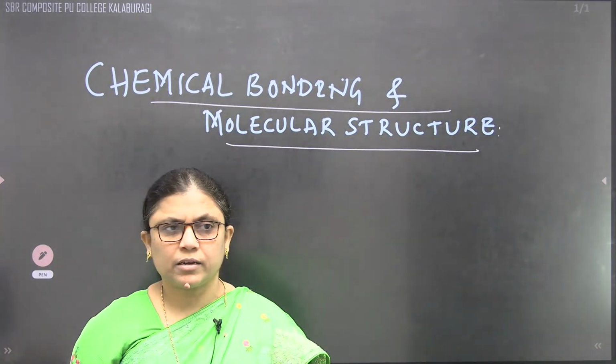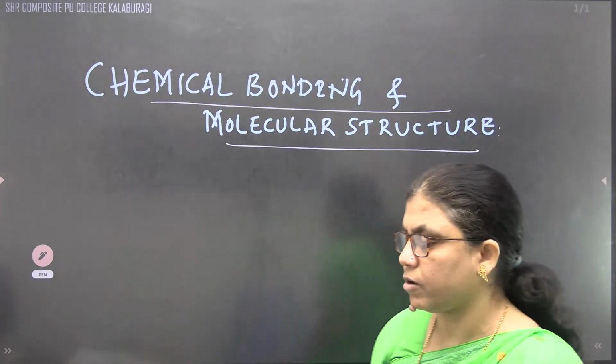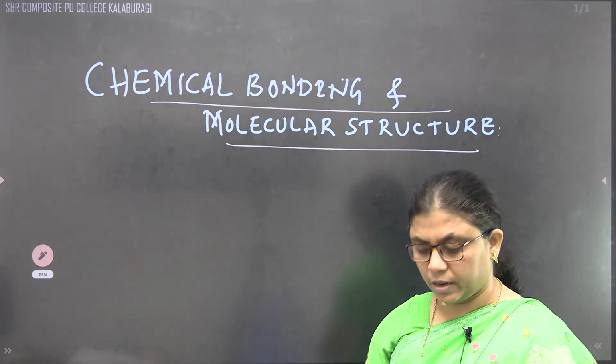So as I said, in the NEET pattern, if you see, the major part from the inorganic section is covered by this topic, chemical bonding and molecular structure.